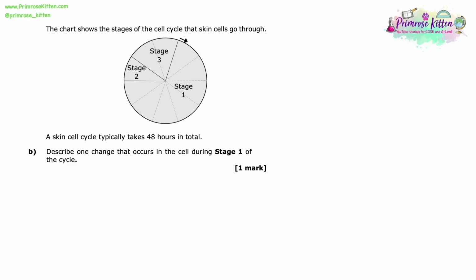The chart shows the stages of the cell cycle that skin cells go through. So this is clearly showing us that this is a cell cycle question. A skin cell typically takes 48 hours in total. Describe one change that occurs in the cell during stage 1 of the cycle. Okay, so this is a describe question, so it wants us to describe one change. So give some detail about a change that occurs in the cell during stage 1. So stage 1 is this large section here on the diagram.